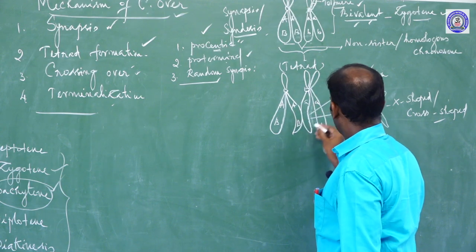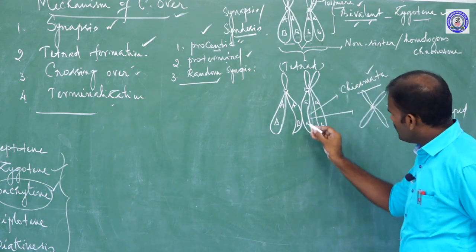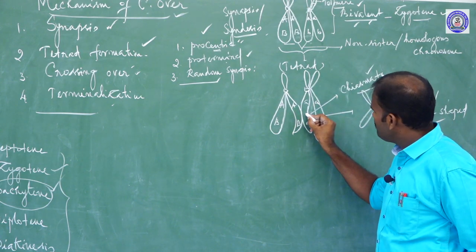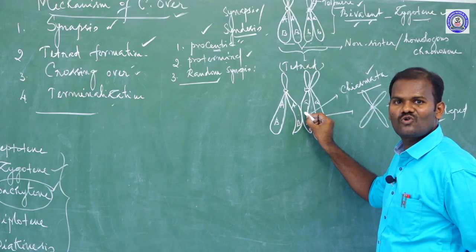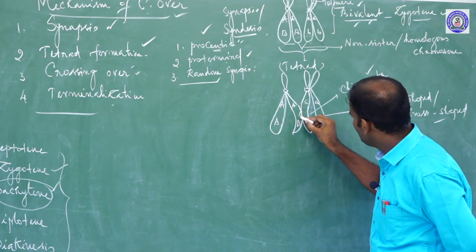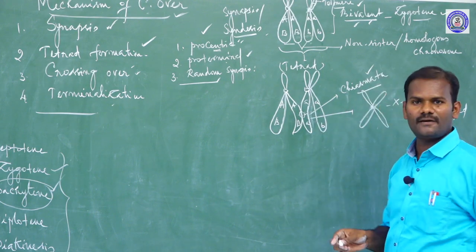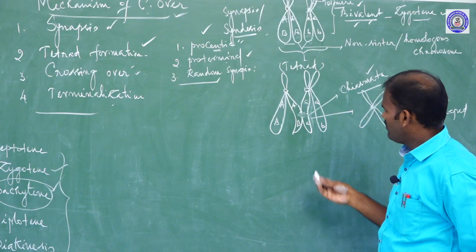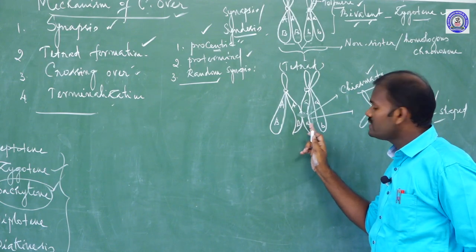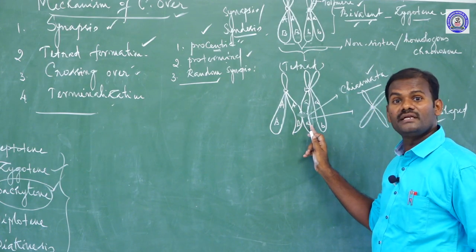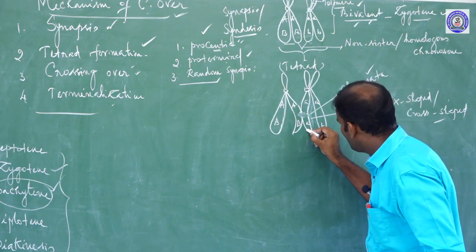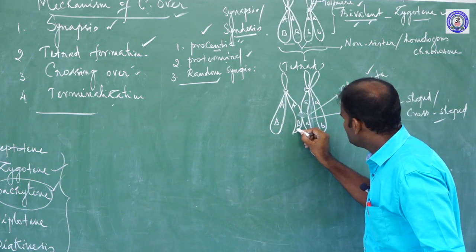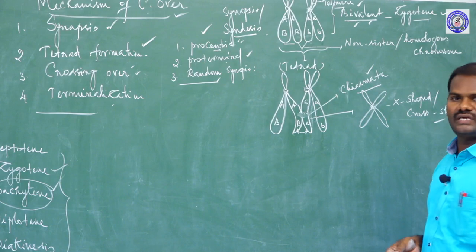Capital B. Yes, the point of contact between the two non-sister chromatids of the homologous chromosome is called chiasmata. At each chiasma, the chromosomal segment breaks and reciprocal translocation of genetic material takes place. What is called reciprocal here? Exchange of genetic material, genes get exchanged.